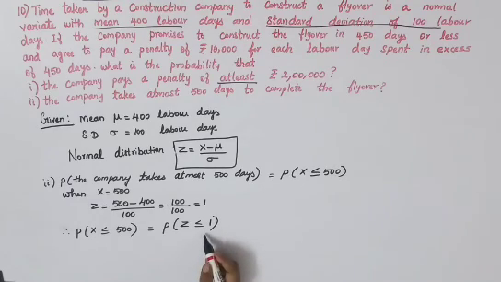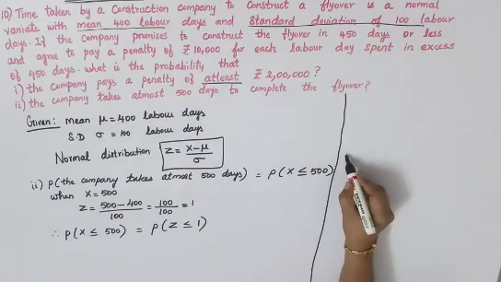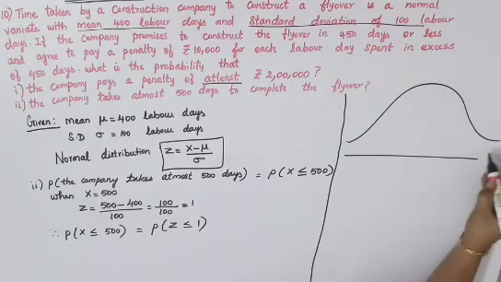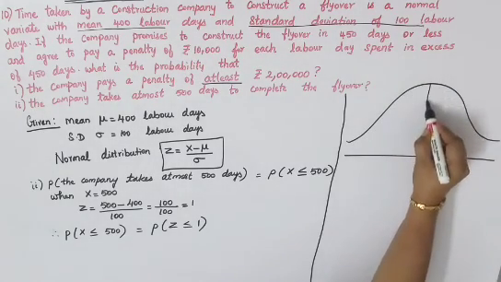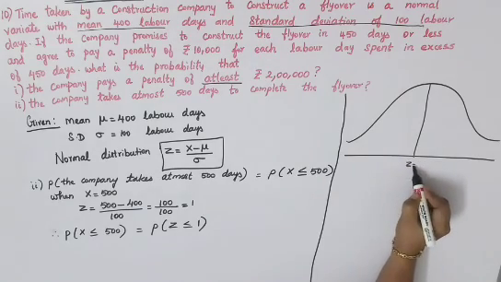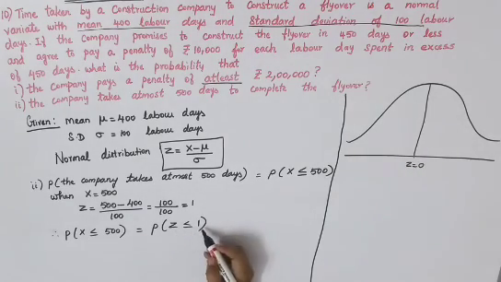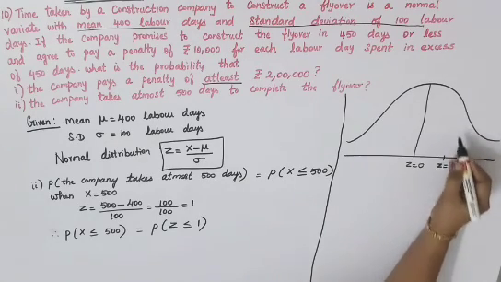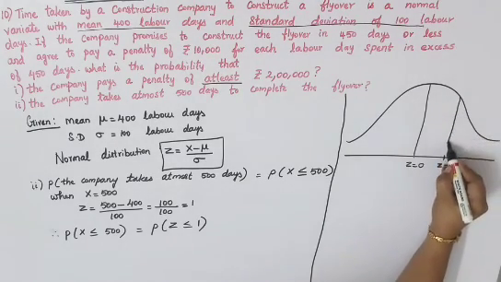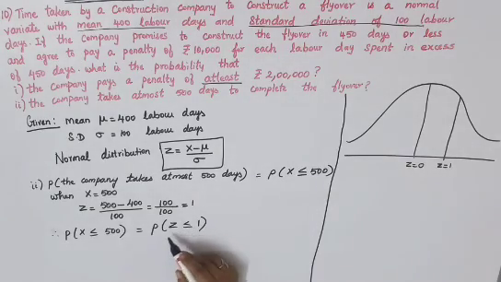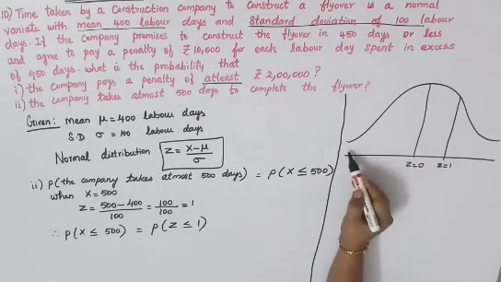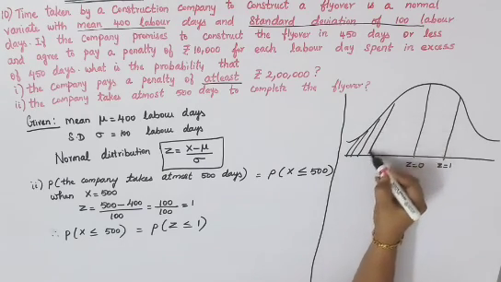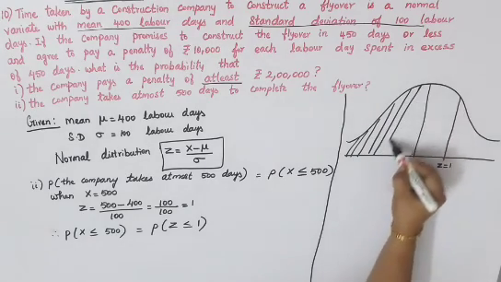Now you have to shade this region in your diagram. So shading in a diagram, z is equal to 0 in the middle. So we need z is equal to 1. Okay, so z equal to 1 will be here somewhere. So just draw a straight line to that. And it is less than or equal to 1, so this side you will have to shade it. Okay, so this region you will have to cover it.